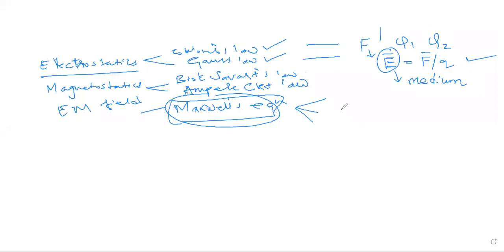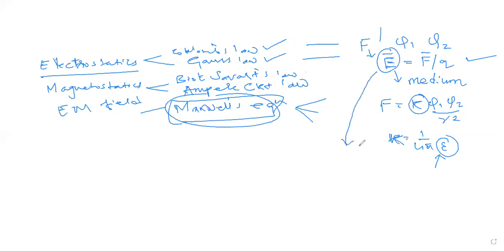And what we need is a quantity which is independent of the medium. Why does it depend on the medium? You might be remembering Coulomb's law: F is K Q1 Q2 by R square, where K is 1 by 4 pi epsilon. So epsilon, the permittivity of the medium, comes into the picture, and your E bar also depends on the medium.